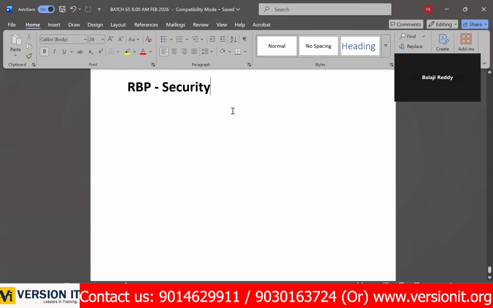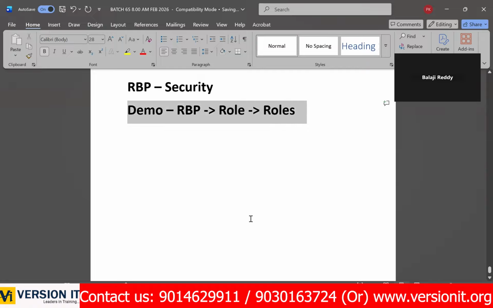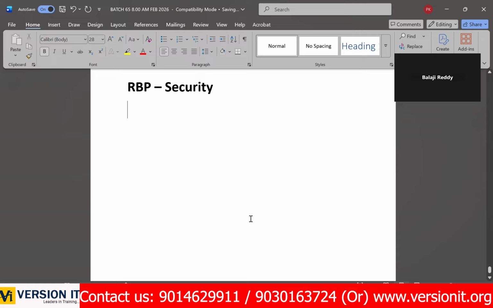Yes. And the problem in the demo system is you cannot test the RBP concept properly. You cannot test it properly because there are n number of roles in the demo system and they might conflict with other roles, and it cannot respect your role. That's the problem. That's why the theoretical part is very, very important in RBP. Very, very important theoretically.